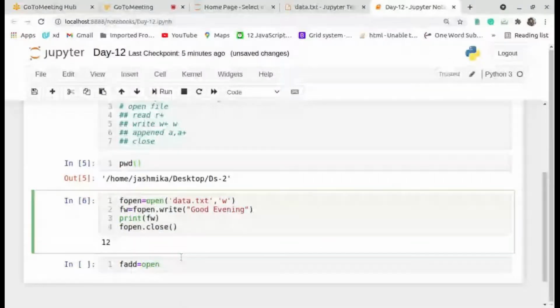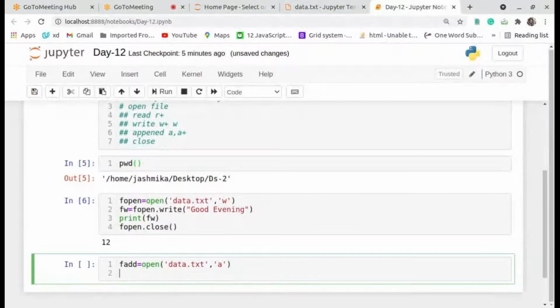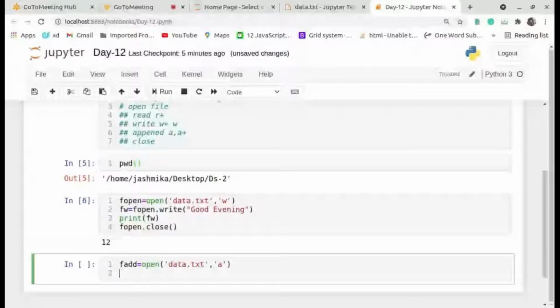That's why I open it again, open of data.txt. Now I want to append the data, to add data into our existing file. Now I will take the write operation again.